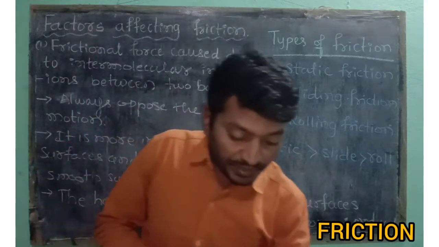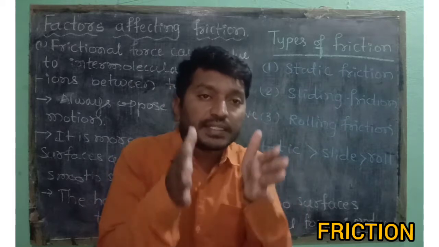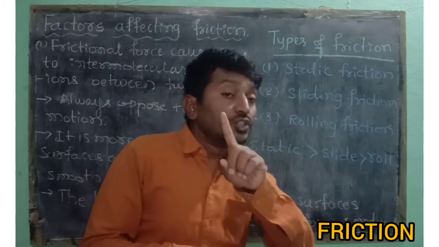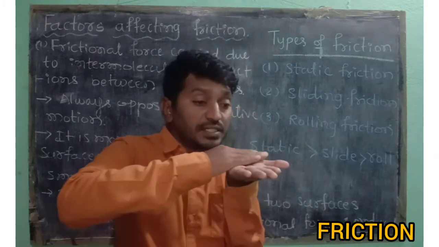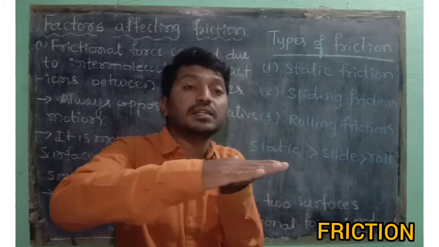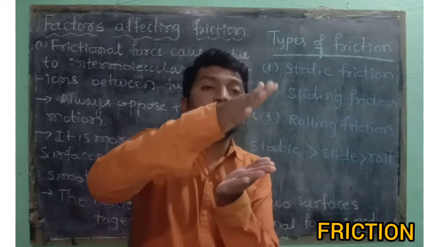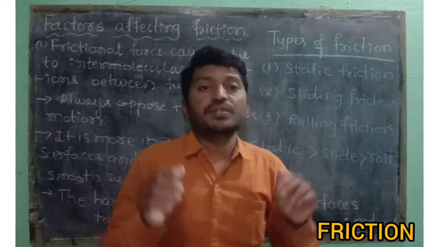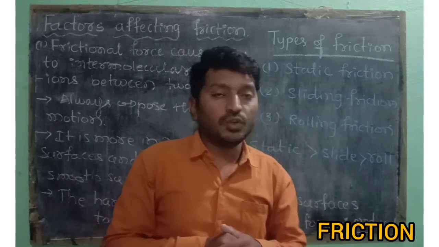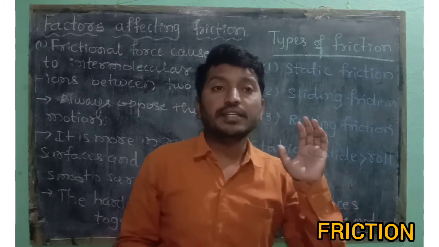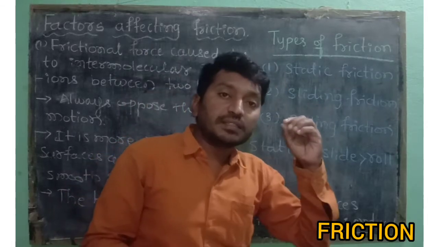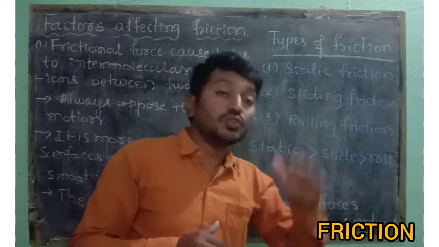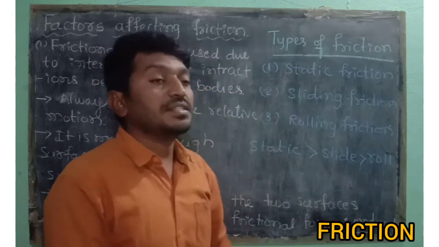First, what is static friction? The force of friction acting between two bodies does not allow the start of sliding of one over another. Then it is called static friction. For example, a heavy box: can you push a heavy box easily? No, we cannot push a heavy box easily, right? So static means the force of friction acting between the two bodies does not allow them to start sliding with one another. Then it is called static friction.